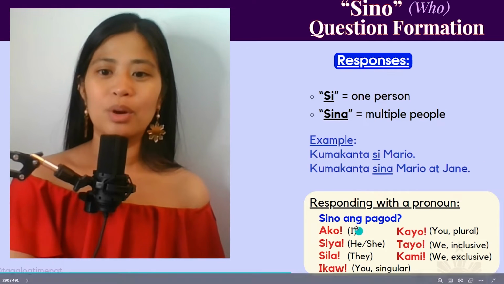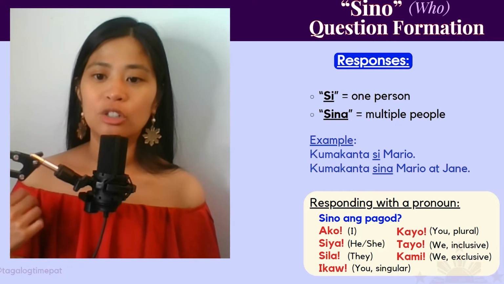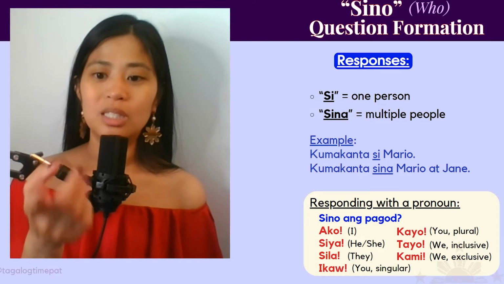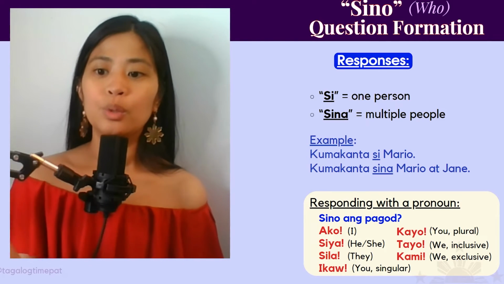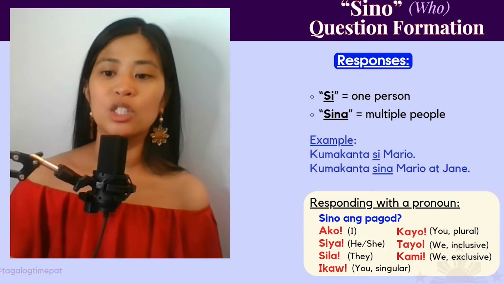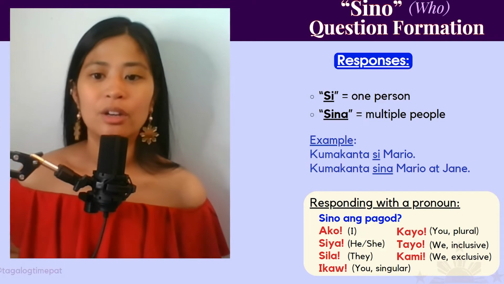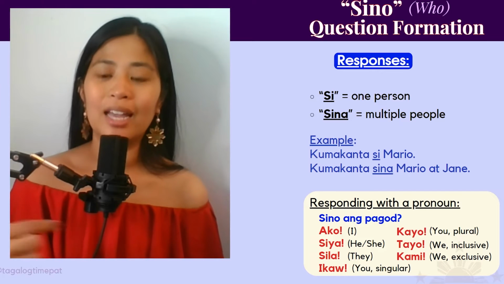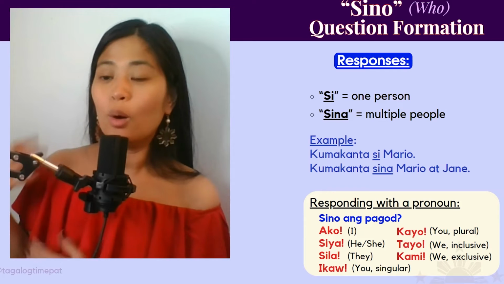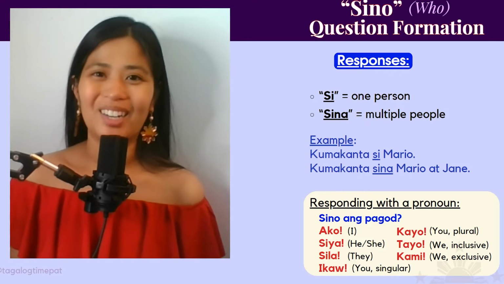And then here are the different pronouns. So ako is I, siya, he or she, so that's gender neutral. Sila, they. Ikaw, you, singular. Kayo, you all, plural. Tayo is we inclusive. That's you and me, all of us. We are all tired. Maybe we all ran a race together. Pagod tayo. And then pagod kami, me and my husband Chris, we ran. Only us. So pagod kami, we are tired. Not you. I'm just telling you about it.